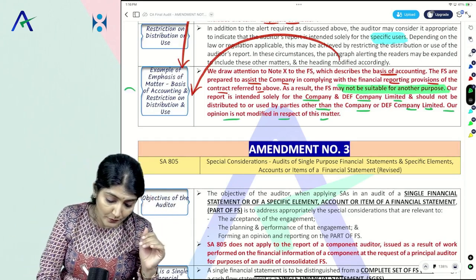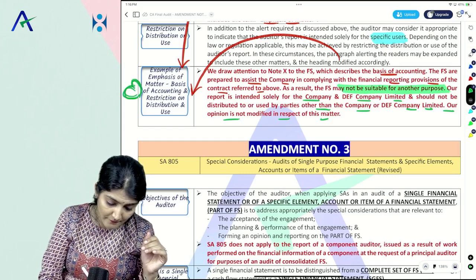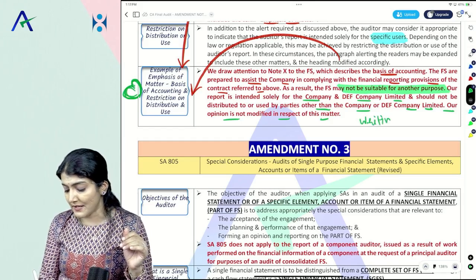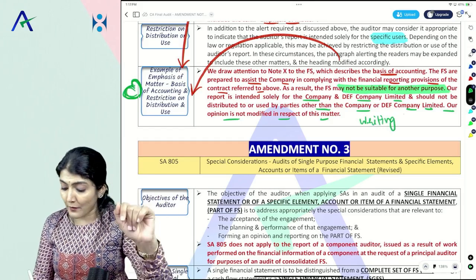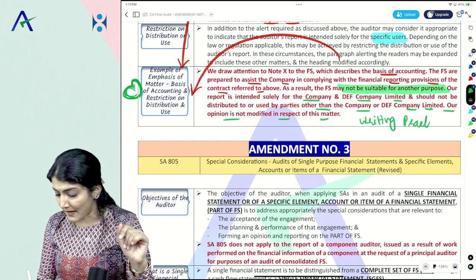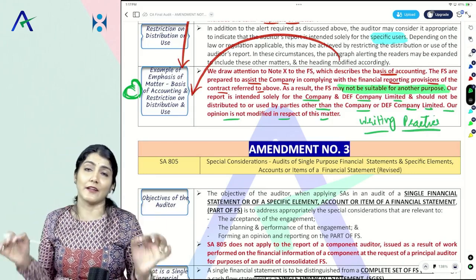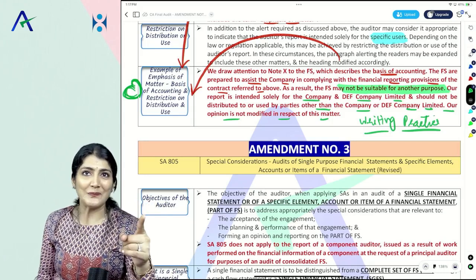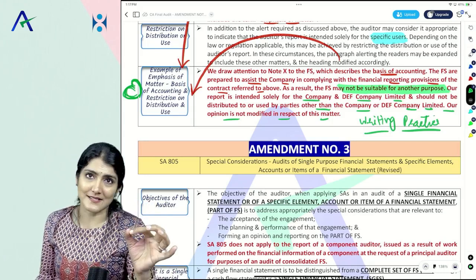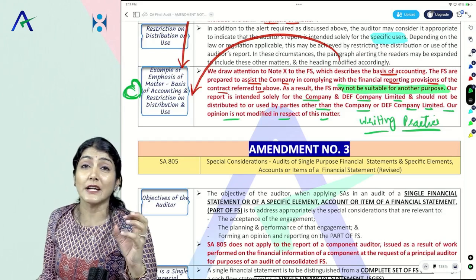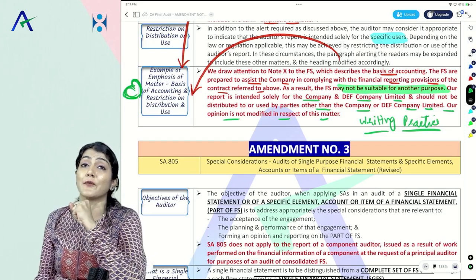Yes, I want you to learn this particular drafting over here and also do the writing practice. So immediately at this point of time, I want you to pause the video, pick up the pen, open the notebook and copy this paragraph. Very, very essential content of SA 800.